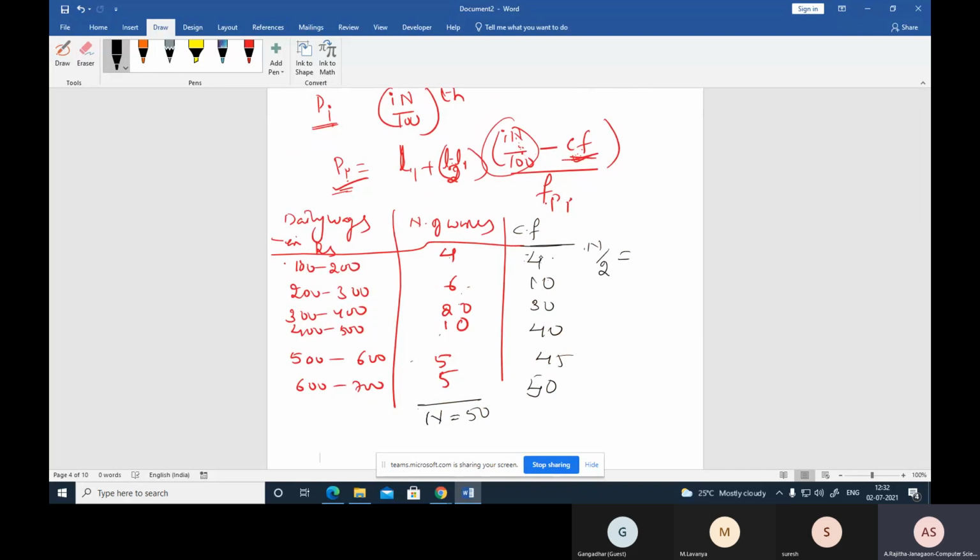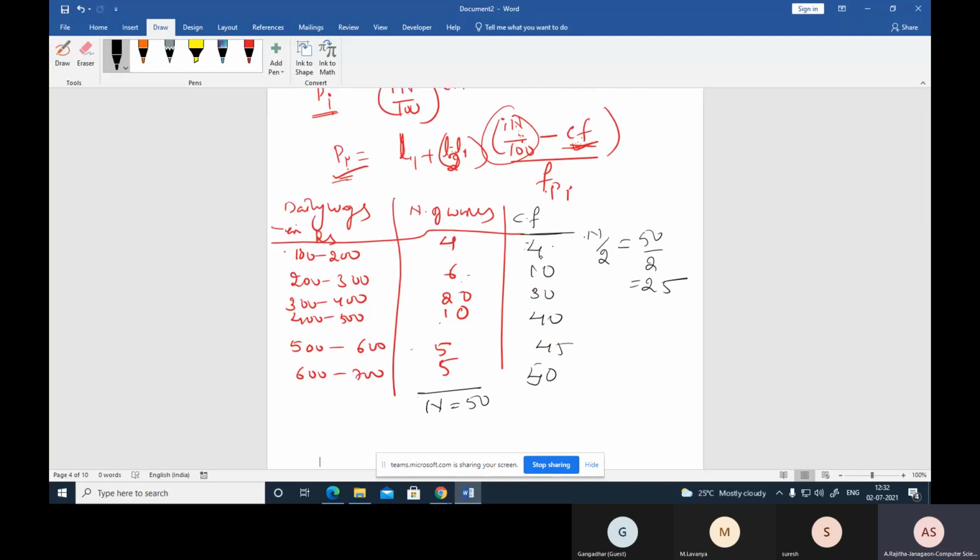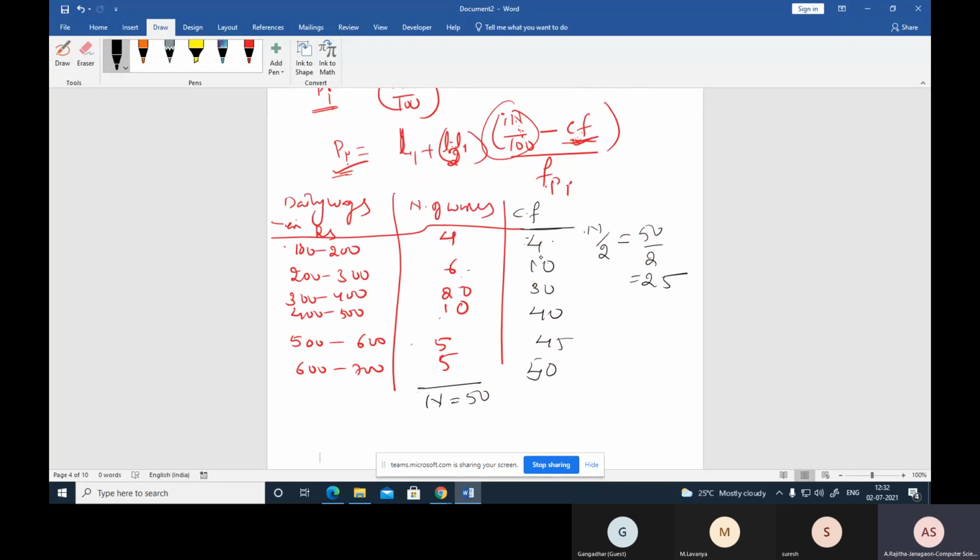What is the n by 2 value here? 50 divided by 2, that is 25. The cumulative frequency which is greater than this n by 2, that class is the median class. Here n by 2 value is 25, and the greater value is 30.